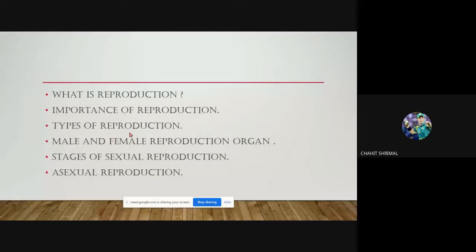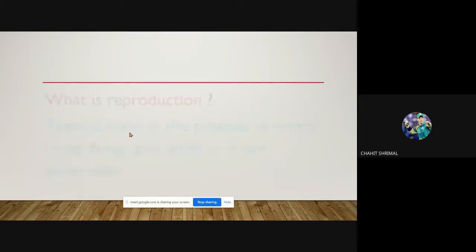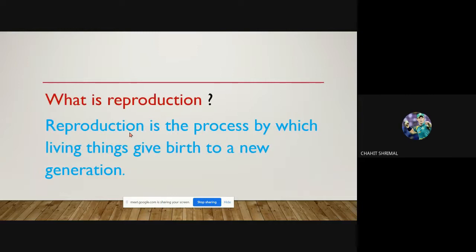What we will learn in this PPT: what is reproduction, importance of reproduction, types of reproduction, male and female reproductive organs, stages of sexual reproduction, and asexual reproduction. So what is reproduction? Reproduction is the process by which living things give birth to a new generation.